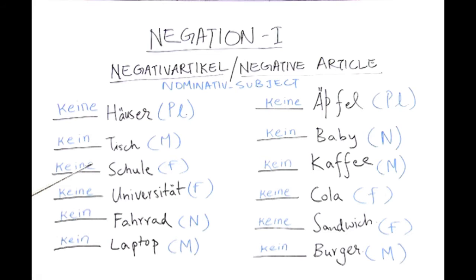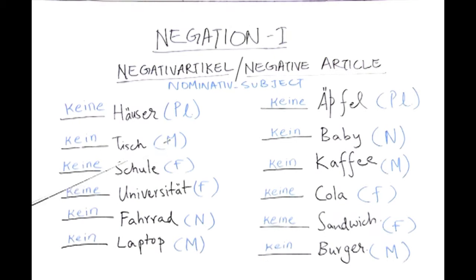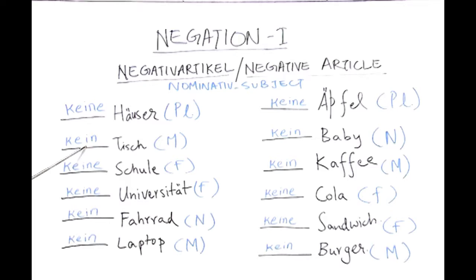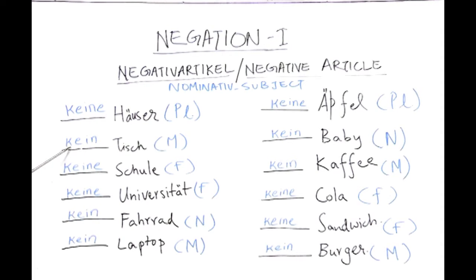Now, let us look at this word Tisch, which means table. Our first student wrote the negative article kein, and the other student wrote the gender of this noun, which is masculine, der, and both answers are correct because the masculine gender has the indefinite article ein, and when combined with k makes it the negative article kein.